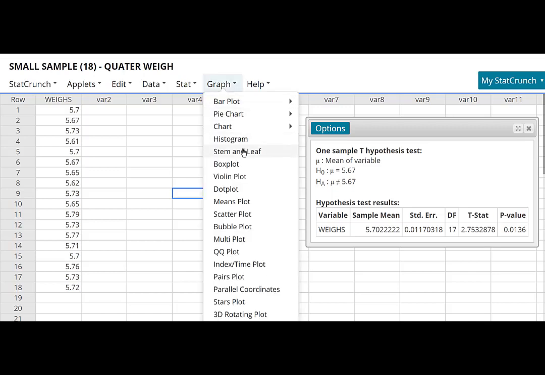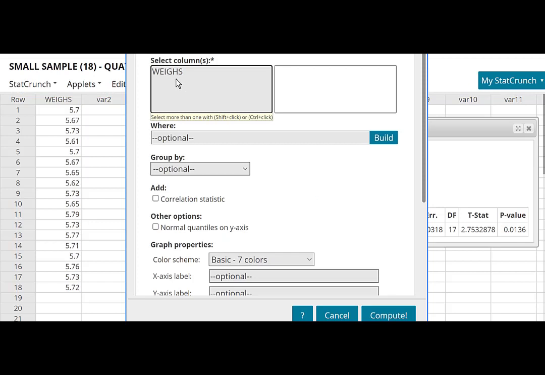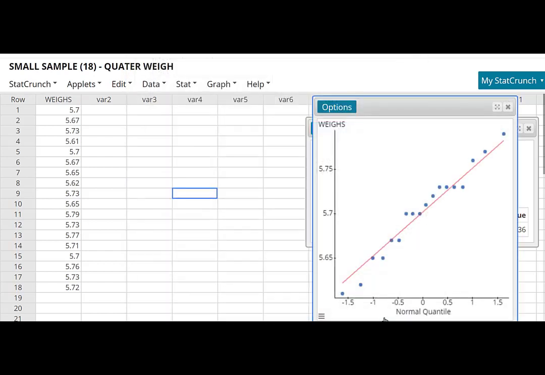Here in Graph, you have box plot and QQ plot. For a QQ plot, you have the data in this column, the column of all weights, and the only thing that you have to do is compute. And can you see all 18 points are close to this theoretical line, and if we have 1 point far away, we cannot assure that this data was obtained from a normal distribution.